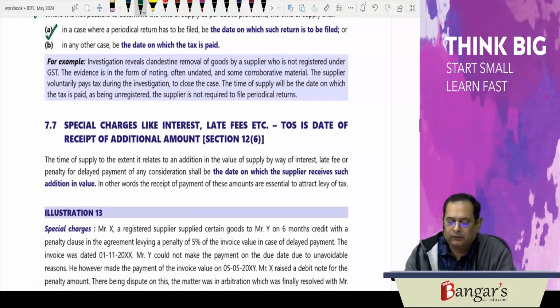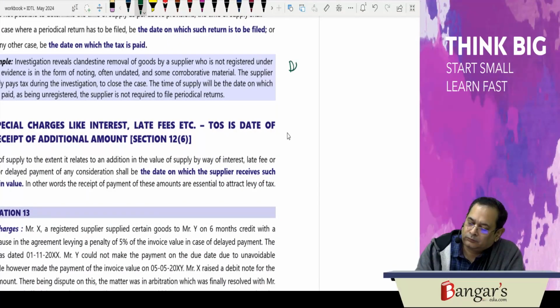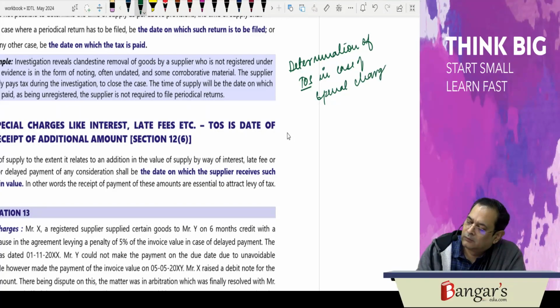Then we have determination of time of supply in case of special charges, such as if you are receiving any interest or any penalty.